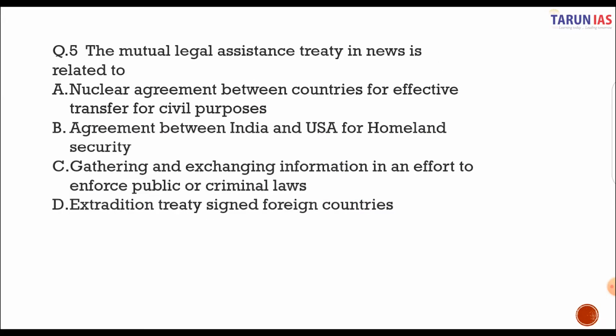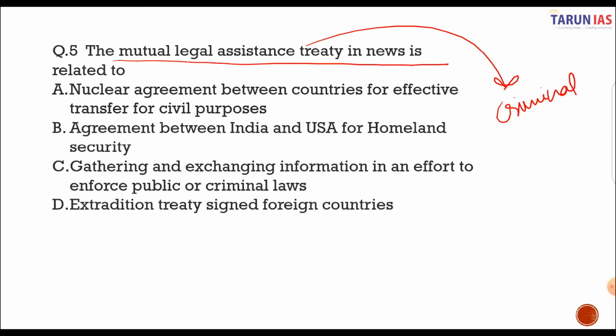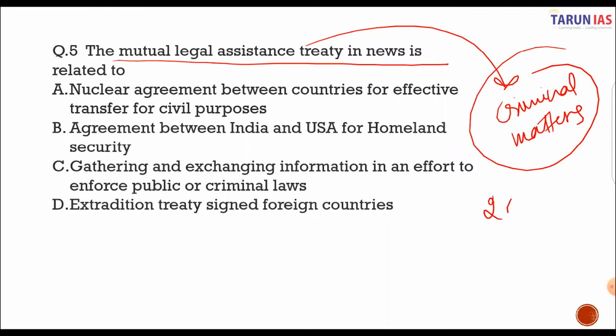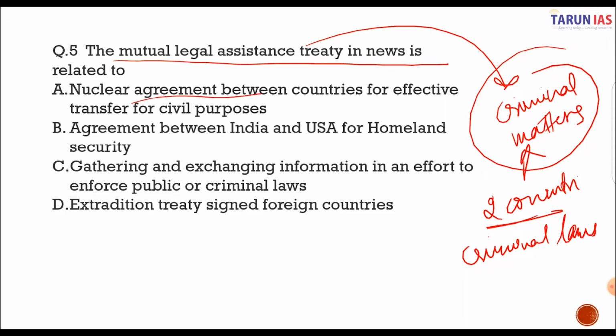The fifth question of the day, the Mutual Legal Assistance Treaty is basically related to criminal matters, in which two sovereign countries take assistance from each other in matters of criminal laws. The first statement is the nuclear agreement between the countries for effective transfer for civil purposes. The second statement is the agreement between India and USA for homeland security.